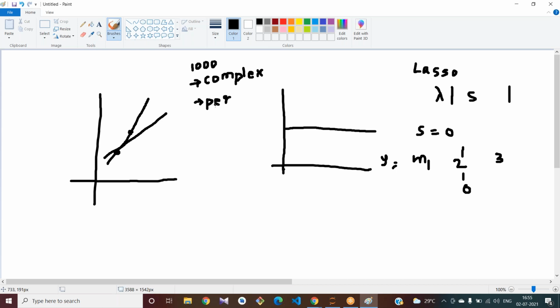But in ridge, there is no possibility to remove unwanted features. In lasso, there is no possibility to make use of a feature with some information, even though they are correlated. To avoid these problems, we use elastic net regression. Elastic net regression.